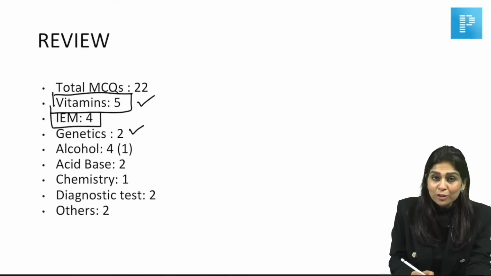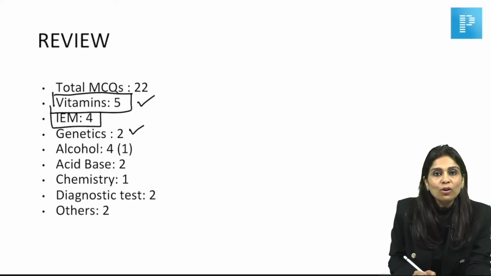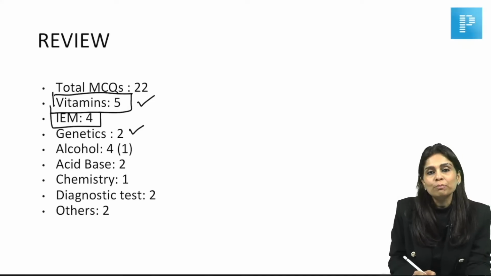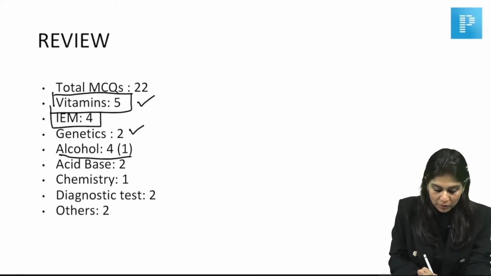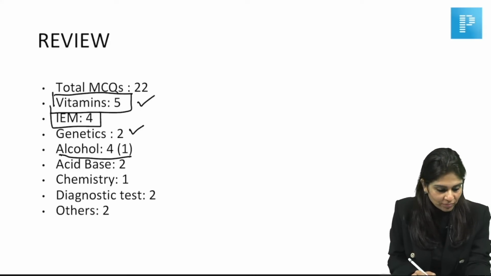From genetics, there were 2 questions. And interestingly, in the topic of alcoholism, alcohol-related MCQs, be it blood alcohol concentration measurement, or alcoholism causing beriberi, or alcoholism causing hypoglycemia, put together, there are 4 MCQs. And acid-base, biochemistry questions are next level.